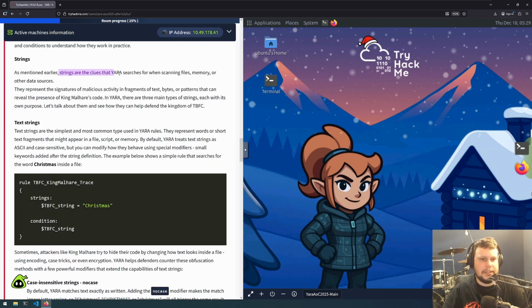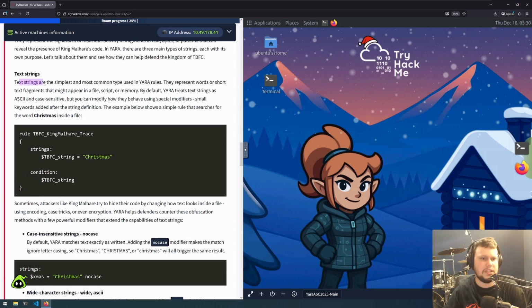Strings are the clues that YARA searches for when scanning files, memory, or other data sources. They represent the signatures of malicious activity, in fragments of text, bytes, or patterns that can reveal the presence of King Malhare's code. In YARA, there are three main types of strings, each with its own purpose. Let's talk about them and see how they can help defend the kingdom of TBFC.